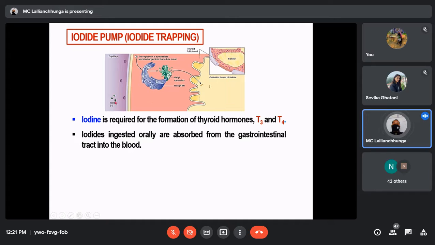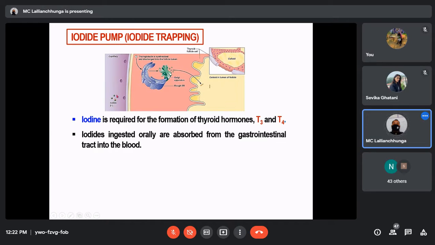Here you just see in this diagram. After reabsorption from the gastrointestinal tract, the iodide enters the bloodstream and reaches the capillaries, and it will also be passing through the thyroid gland. That is depicted here.